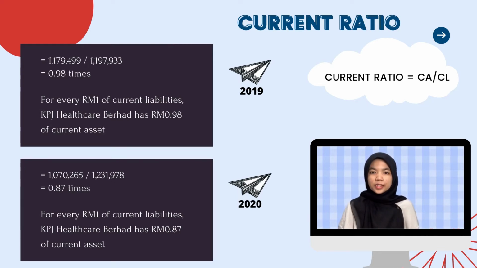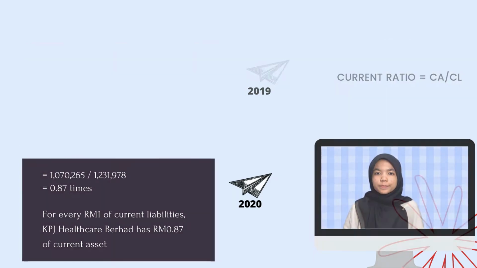In the year 2019, the current ratio is 0.98 times. It means that for every RM1 of current liabilities, KPJ Healthcare Berhad has 0.98 cent of current asset. Next, in the year 2020, the current ratio is 0.87 times. For every RM1 of current liabilities, KPJ Healthcare Berhad has 0.87 of current asset. Thus, the current ratio for the year 2019 is better than the current ratio for the year 2020. This is because the current ratio for the year 2019 is higher than 2020.